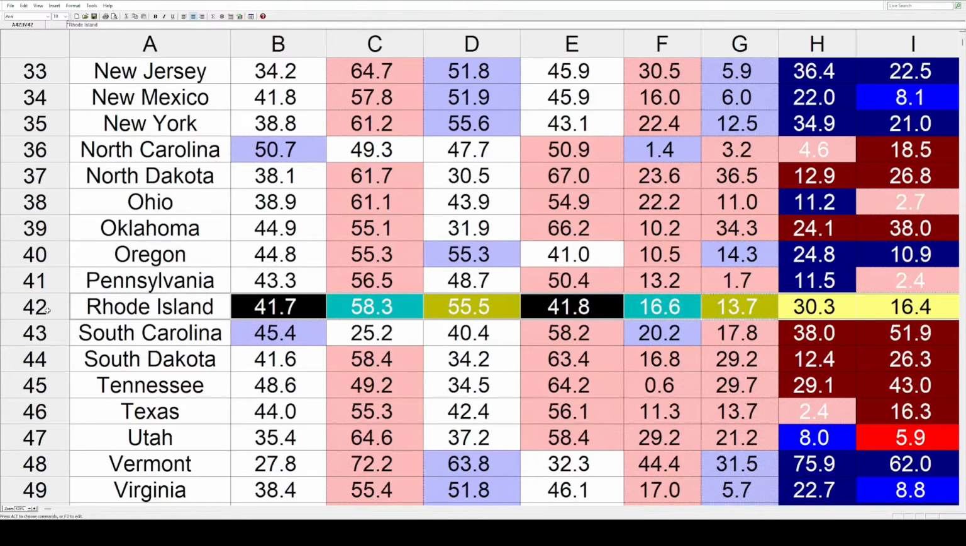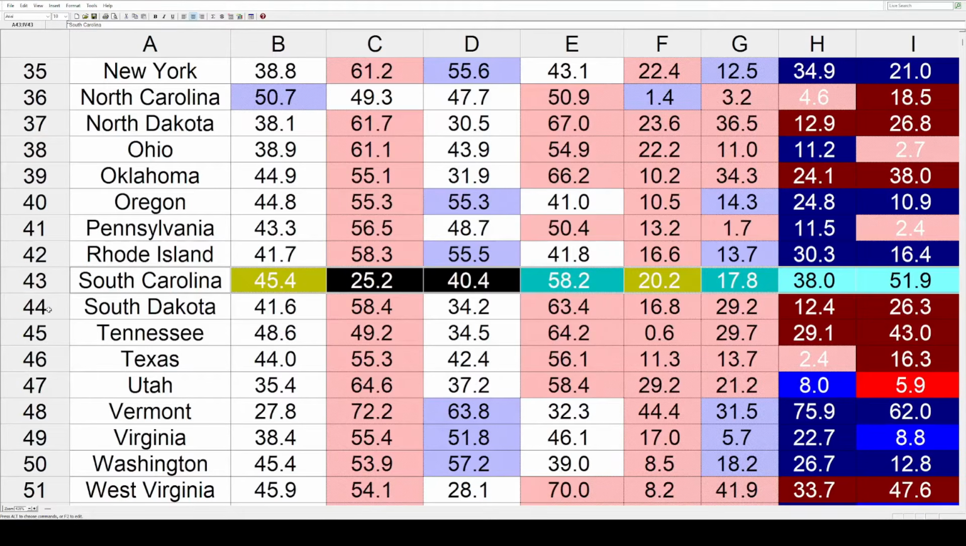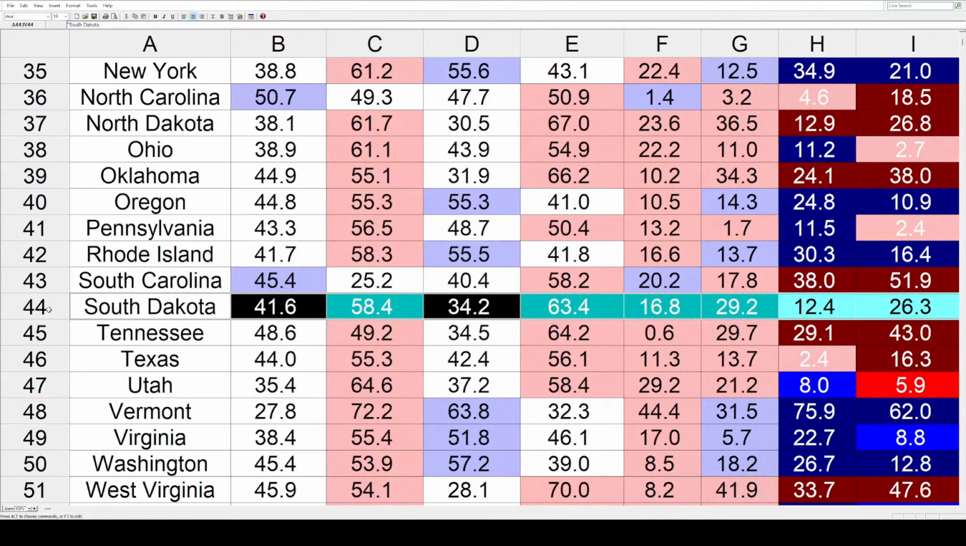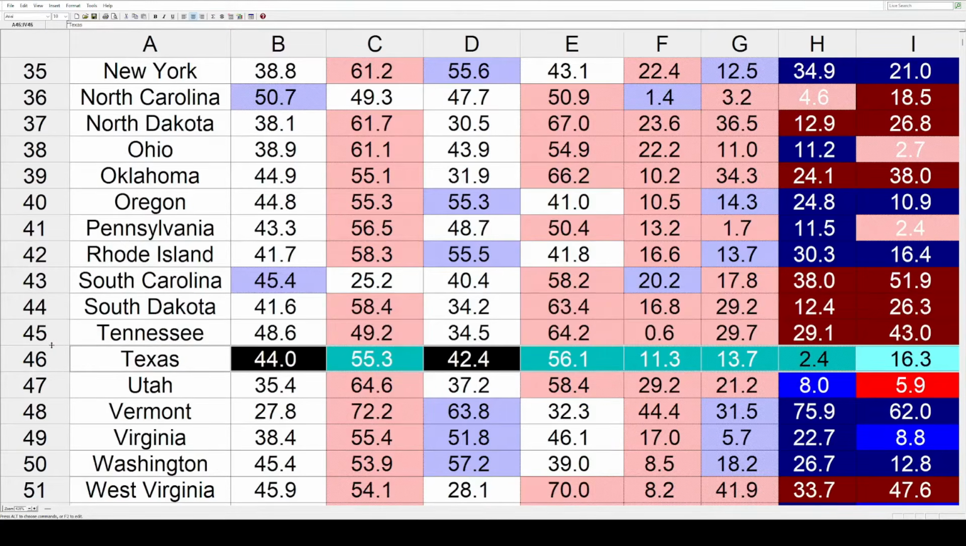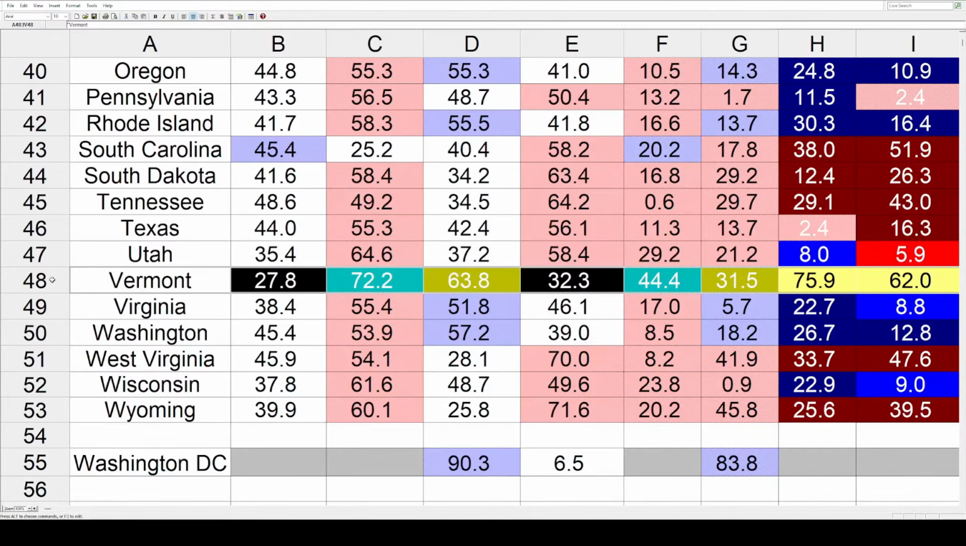Rhode Island had double-digit blue movement at 16.4. South Carolina is way up there toward the Republicans at 51.9. Also redder, it's South Dakota at 26.3, Tennessee 43, Texas 16.3, and Utah 5.9. Then in Vermont, this state had the biggest trend toward the Dems out of all the states. The final total comes in at a monster 62%.